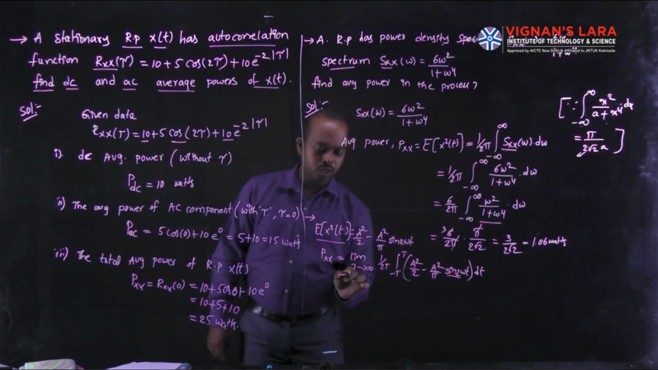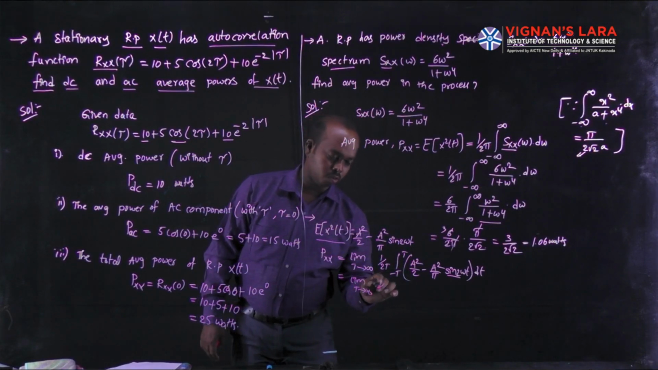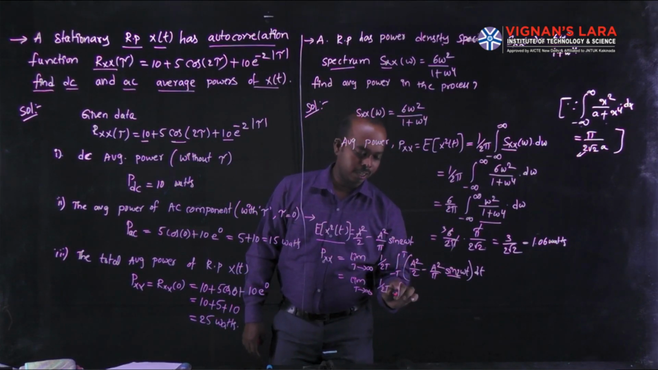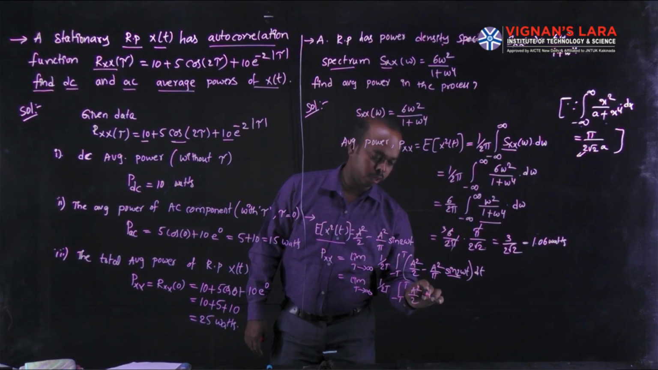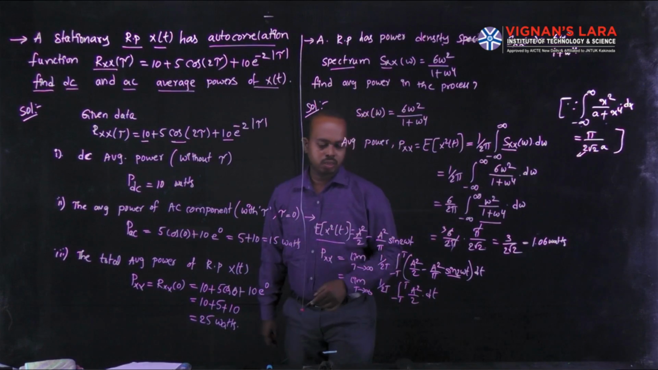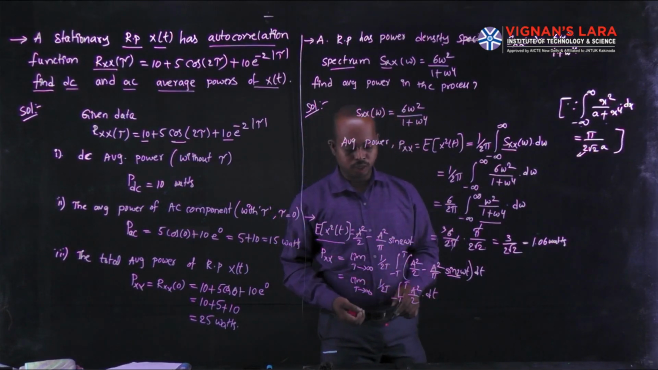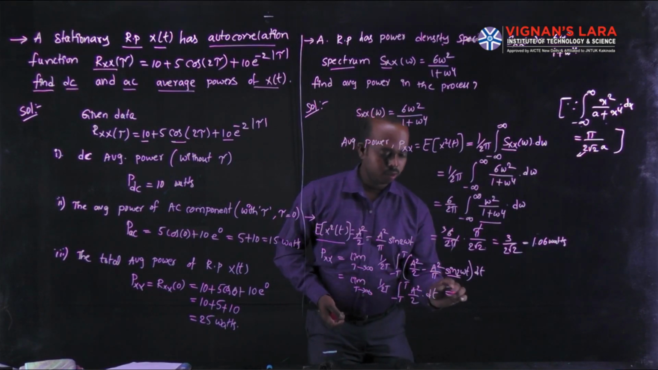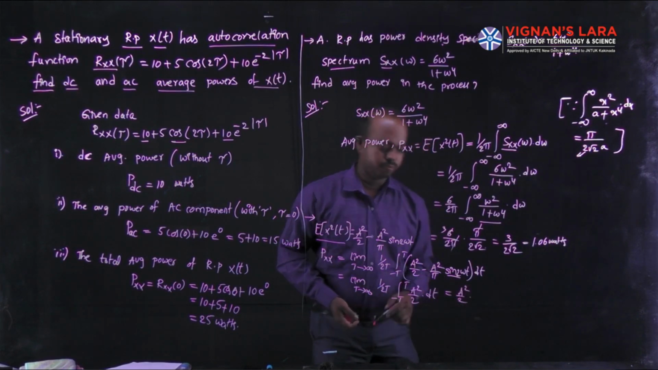Based on that property, here I am writing limit t tends to infinity of 1 by 2t. The second part is 0 and the first part is the integral from minus t to t of a square by 2 into dt. Here there are no t terms, so the integration of 1 is t, and you take the limits t to minus t. Then a square by 2 can be written outside, because it is a constant.